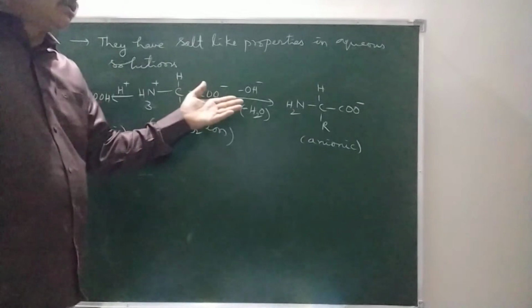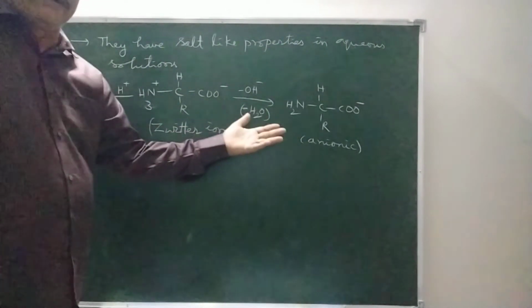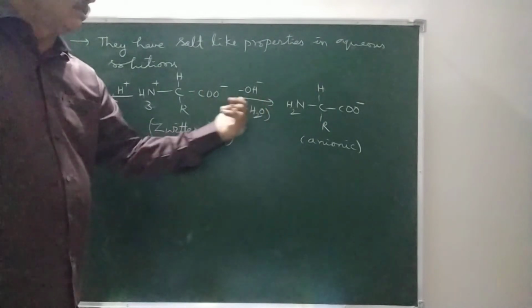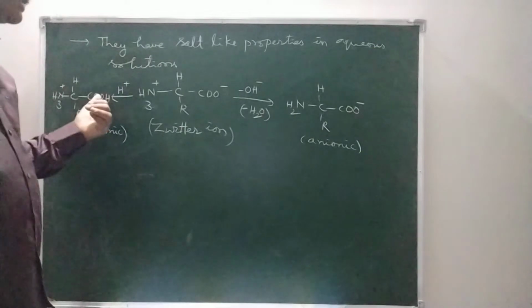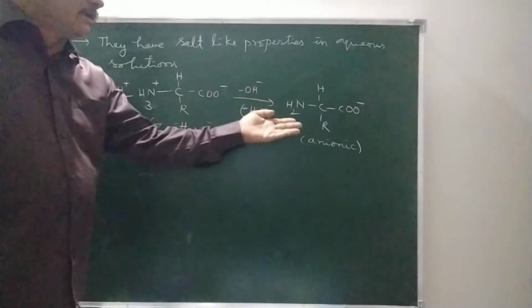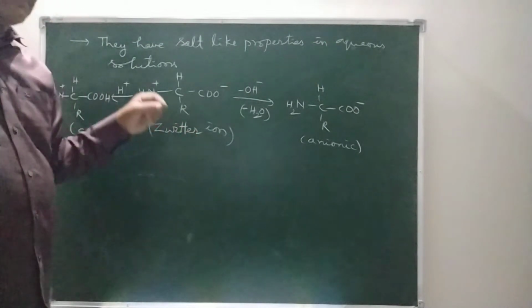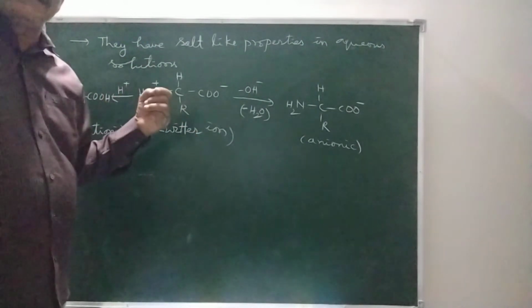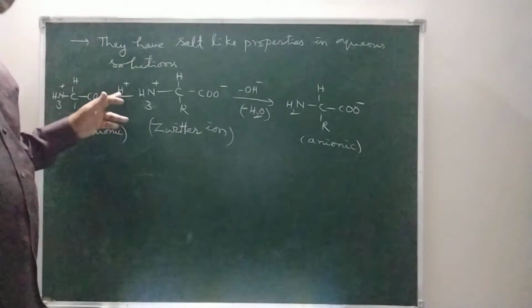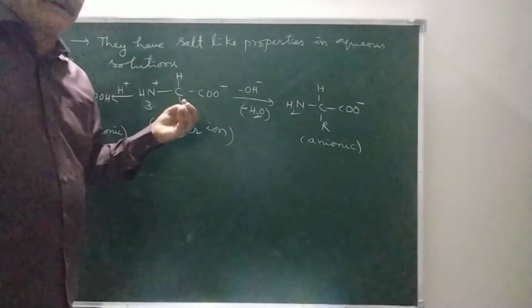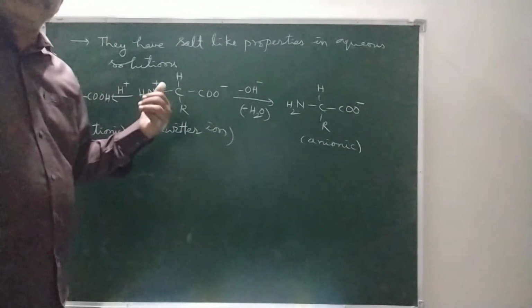So in basic solutions, it has anionic nature, it moves towards anode. It migrates towards anode. So in acidic solution, amino acid migrates towards cathode, and in basic solution, it migrates towards anode. That means the migration of amino acid depends on the pH. pH means acidic or basic nature is given by pH. So it depends on the pH.